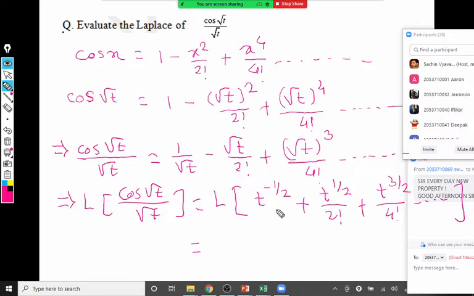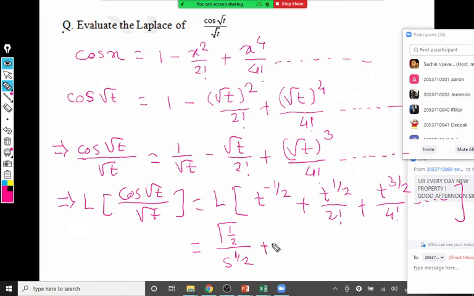Quick. What is the Laplace of t raised to n? How much time are all of you taking? Gamma of minus half divided by s to the power 1 by 2? It is not gamma of minus half. It is n plus 1, minus half plus 1. It is gamma half, root pi upon s raised to 1 by 2. Okay, we are not going to simplify here because there are infinitely many terms. We'll keep the answer as it is.